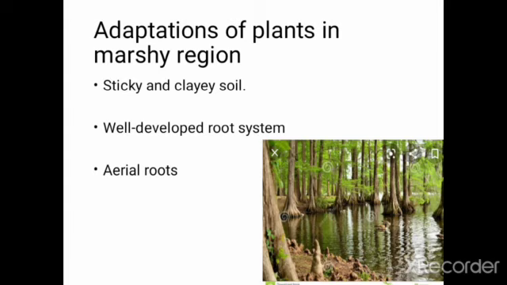Now we will learn about adaptation of plants in the marshy region. It has sticky and clayey soil. Plants in this region therefore often have large air spaces within them to store air. They have a well-developed root system and also have adaptations for dealing with the high salt content in the water that surrounds them. And aerial roots. Aerial roots of these plants grow above the soil and absorb gases directly from there.